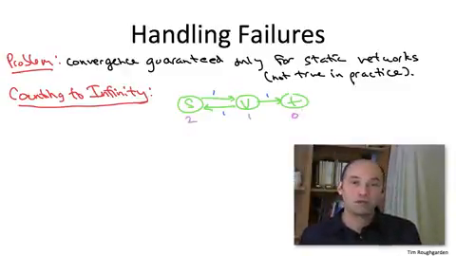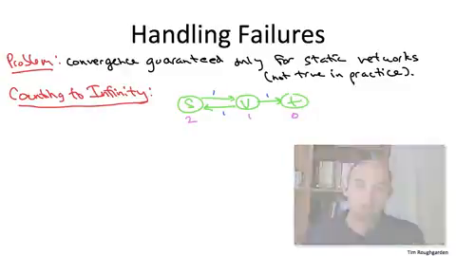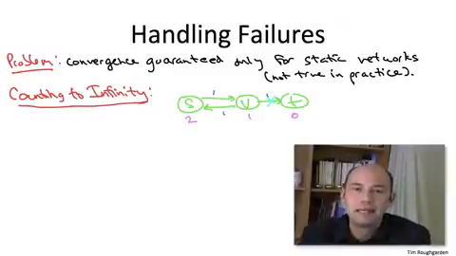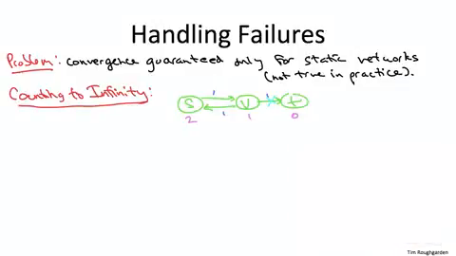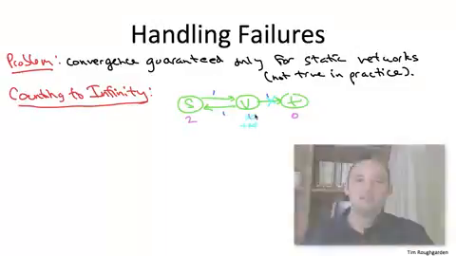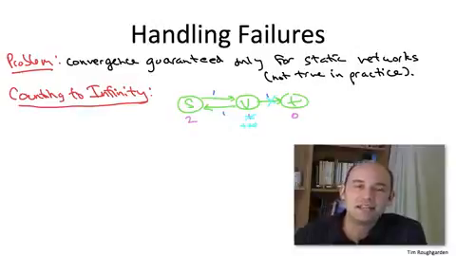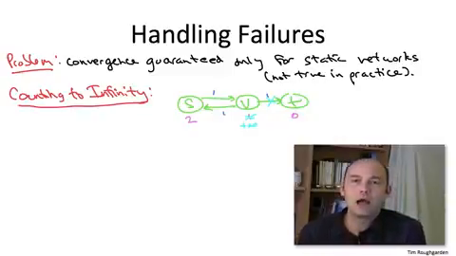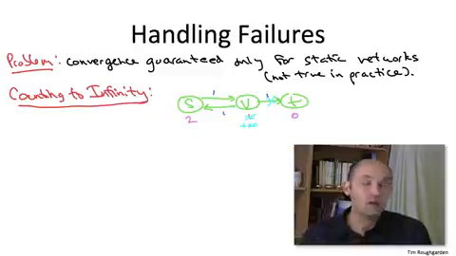So at some point, this link from V to T might go down. V is going to notice that its link to T has failed, and it's going to have to reset its shortest path estimate to T to be plus infinity. And in an effort to recover connectivity to T, it makes sense for V to ask its neighbors, do they have paths to T? And if so, how long are they? So in particular, V will poll S, and S will say, oh yeah, I have a path to T of distance only 2.